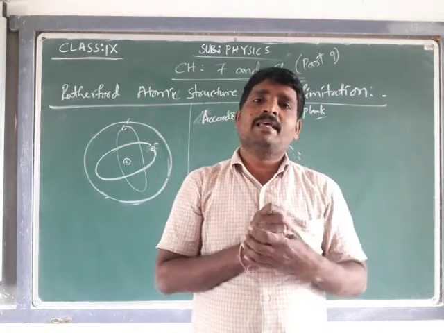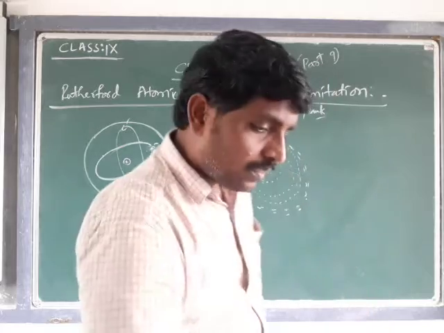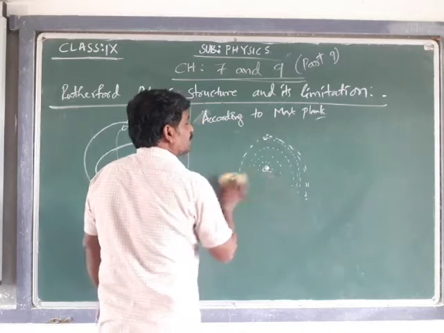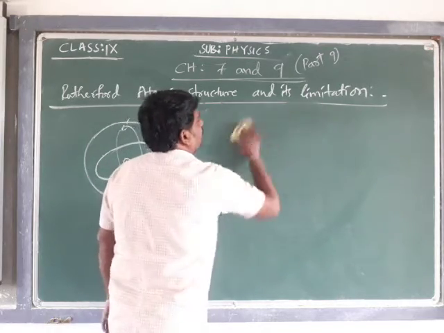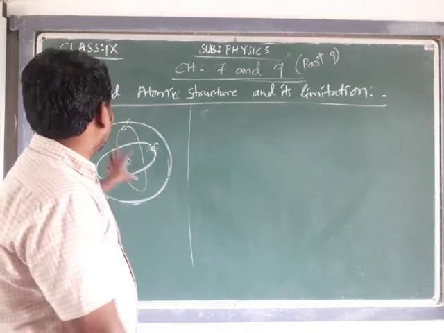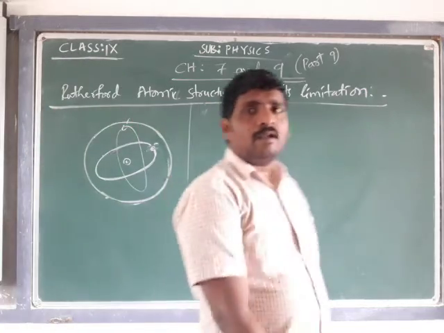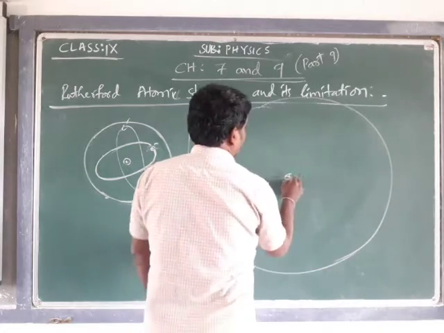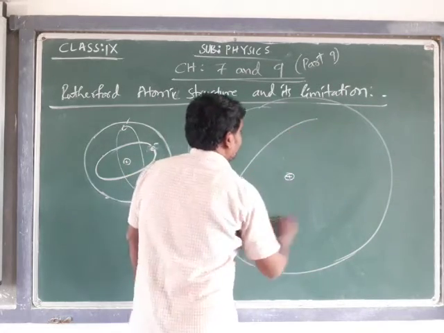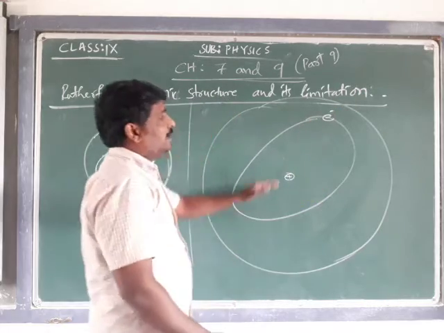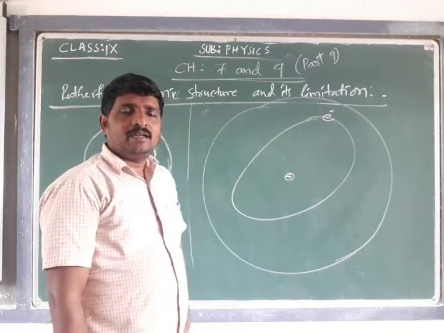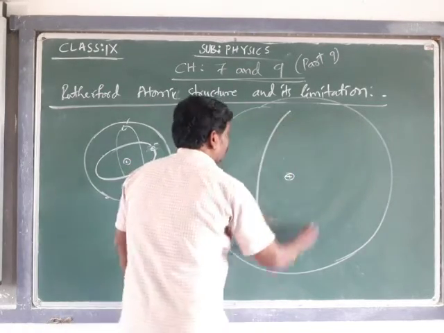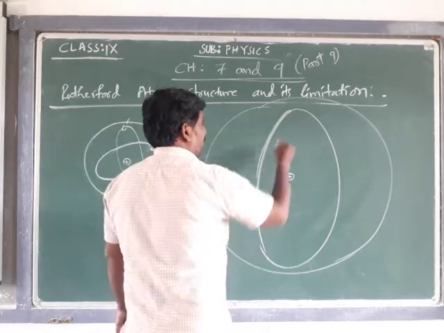Was the explanation given by Max Planck. But is it happening in this atom? Suppose that theory is going to apply to the Rutherford model, for example. So what does it mean? The atom is in the shape of a sphere, positive charge is located in the center, and electrons are revolving in orbits around the nucleus, as explained by Rutherford.